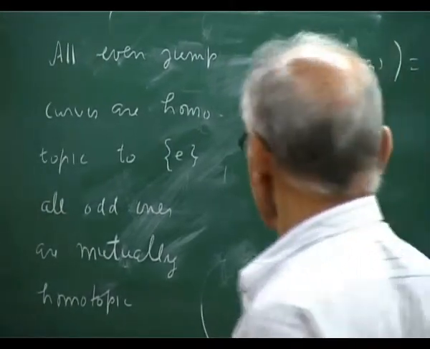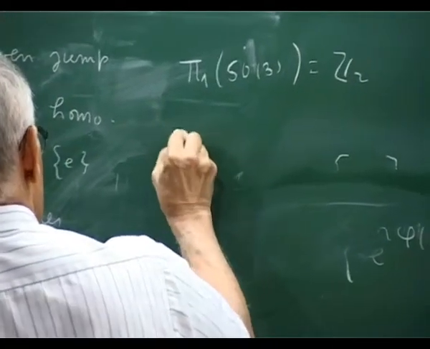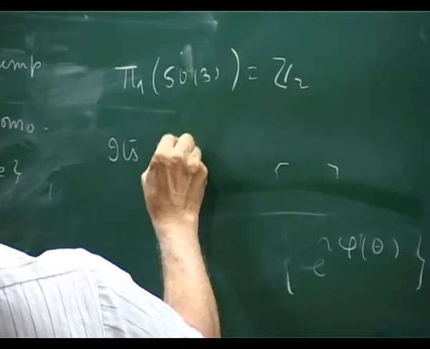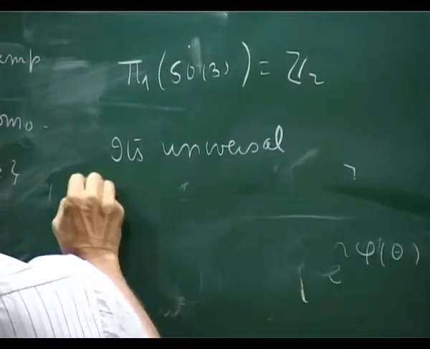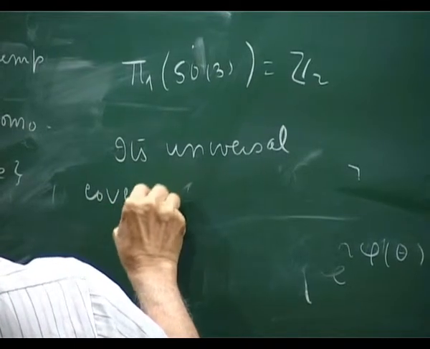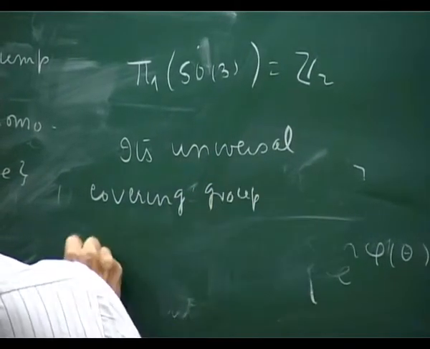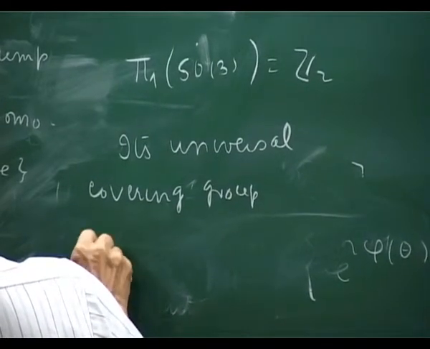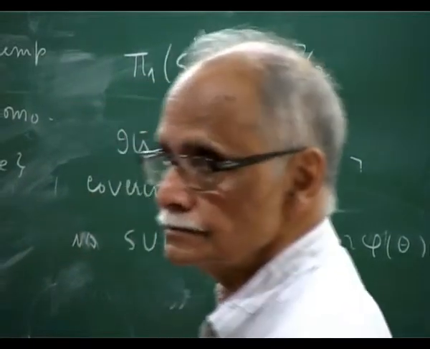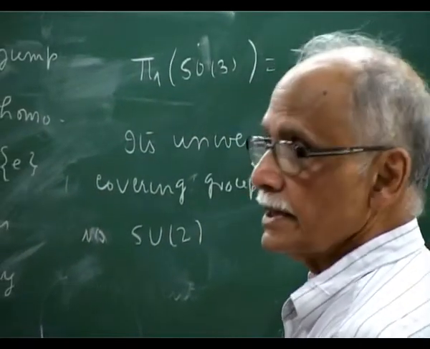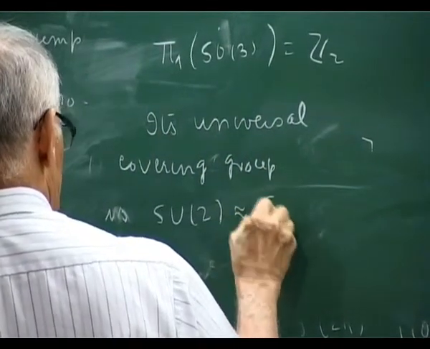Okay. Now, its universal cover is SU2, which as a manifold is the same as a 3-sphere.